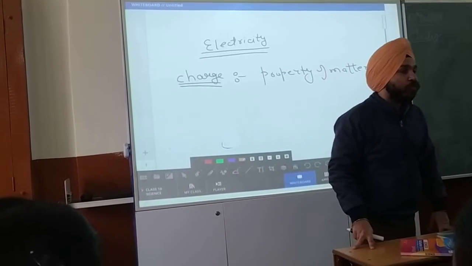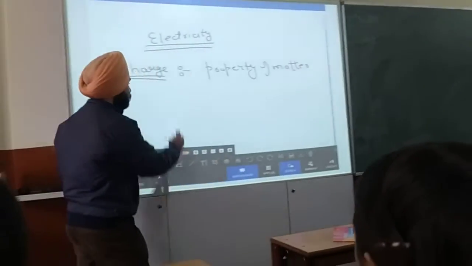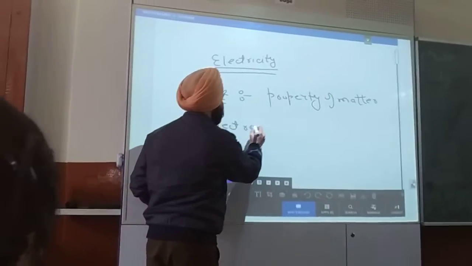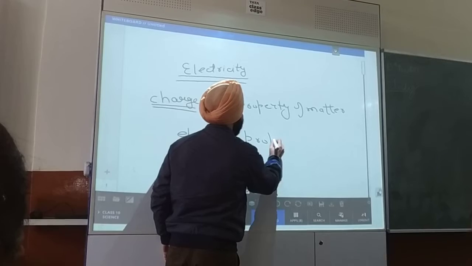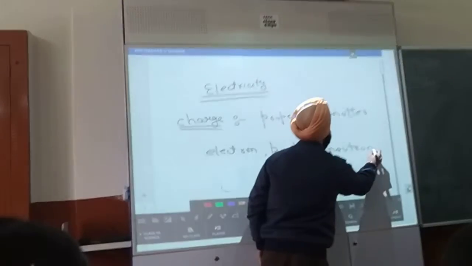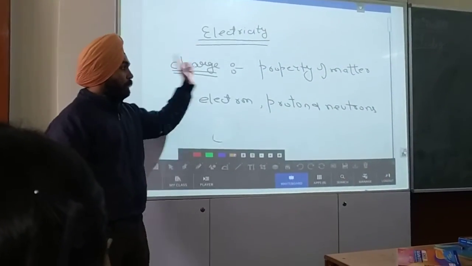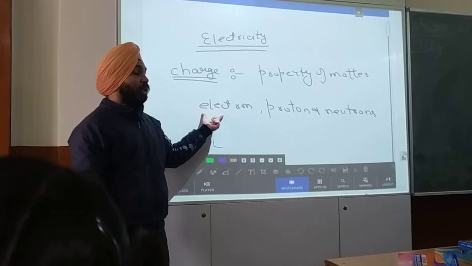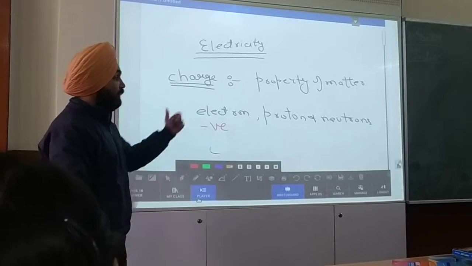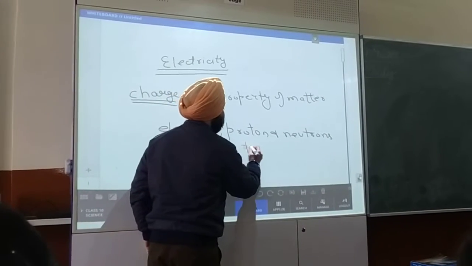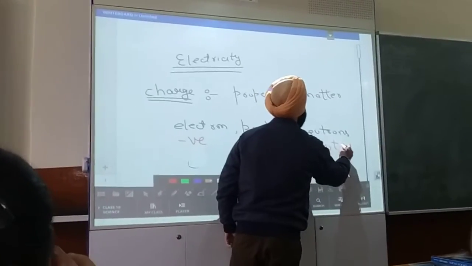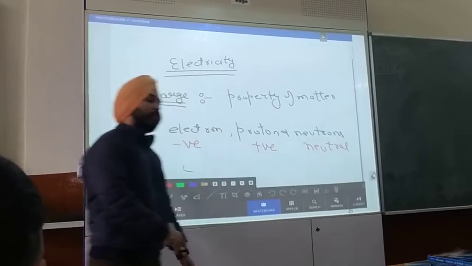We have three kinds of particles. One is electron, proton, and the last one is neutron. These are the subatomic particles of the atom. Electrons, protons, and neutrons. The electron is a negatively charged particle. It has negative charge. The proton is a positive particle, whereas the neutron is neutral. It is considered a chargeless particle.